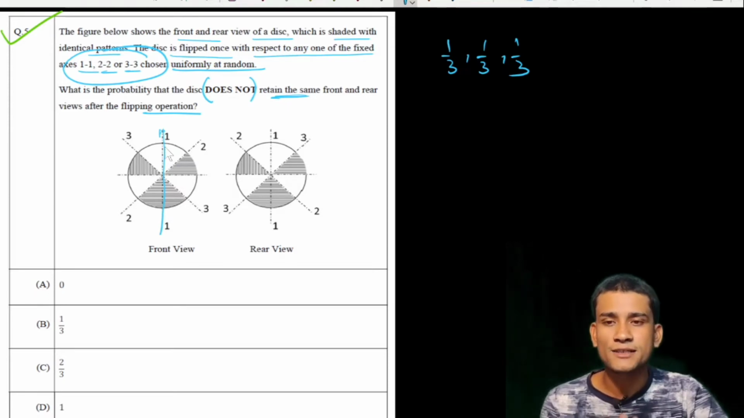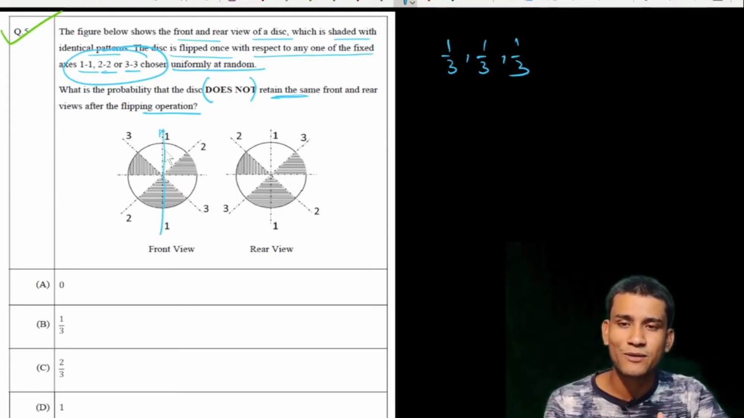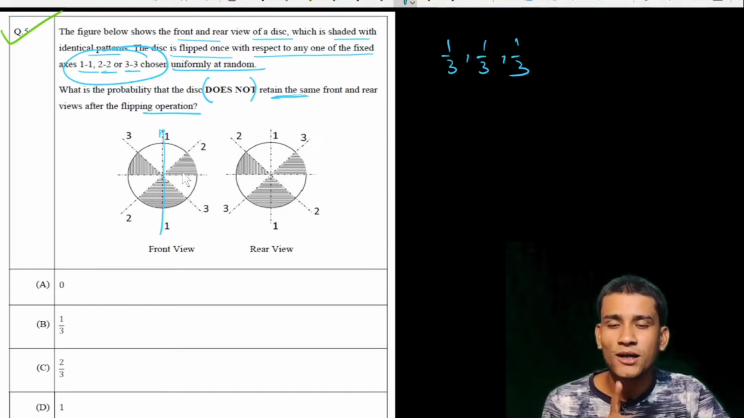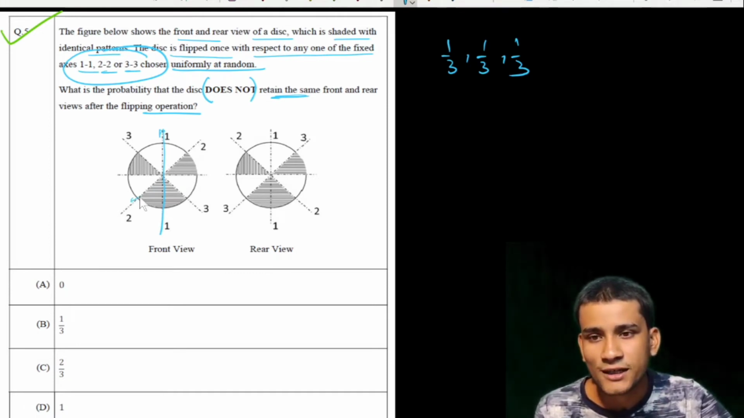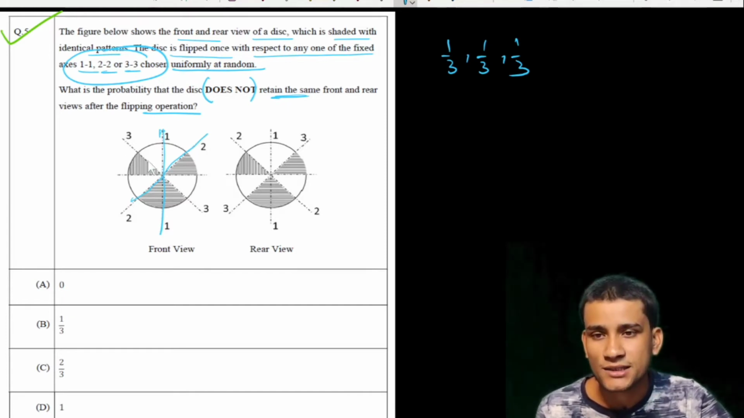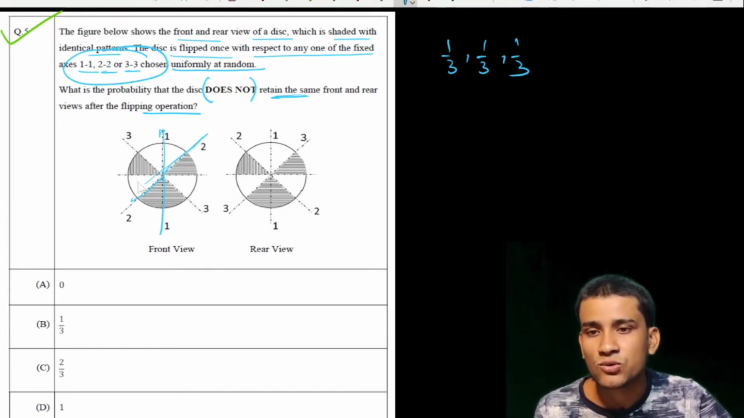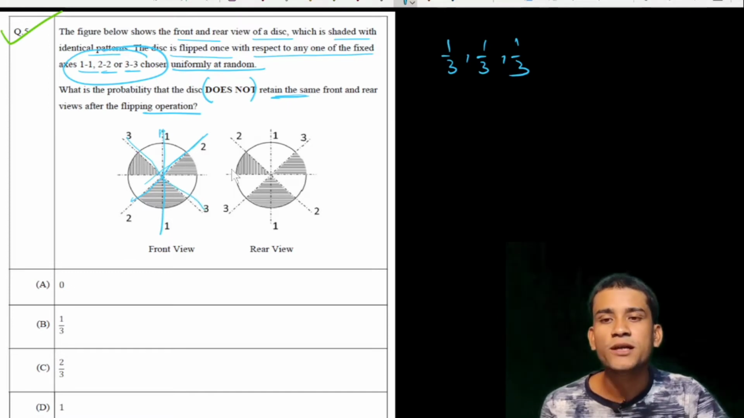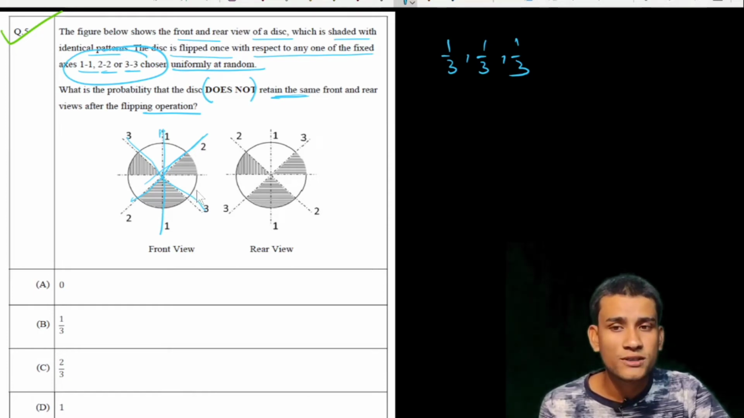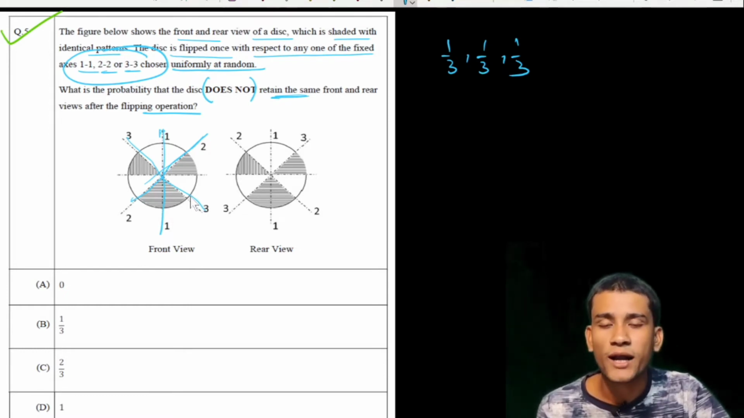With axis 1, on the right side and the left side, the disk is symmetric. So this will be only one position. And look at 2 and 3: the shaded and non-shaded portions are not symmetric with respect to axis 2-2 and axis 3-3. See carefully that the shaded position and the not shaded position in the disk are not symmetrically positioned with respect to axis 2 and axis 3.